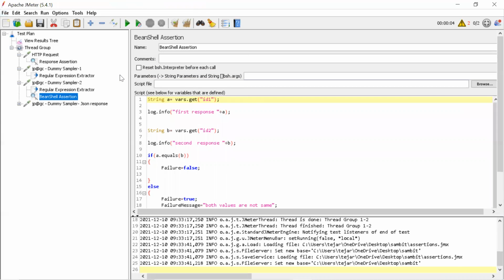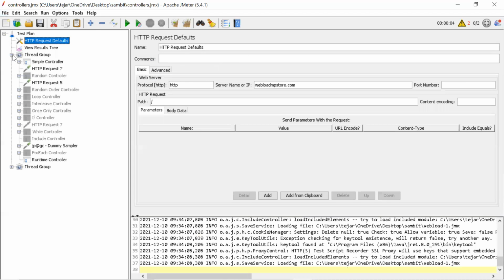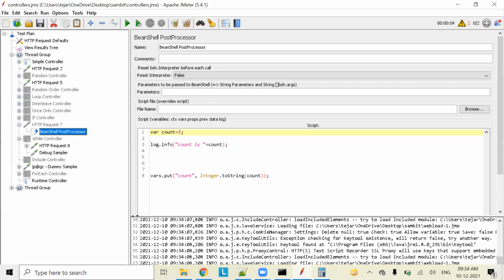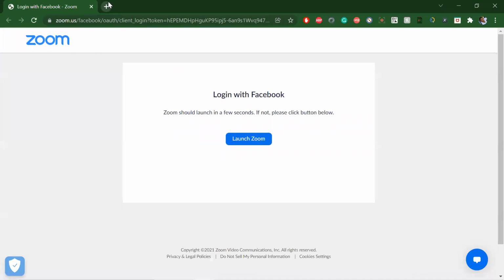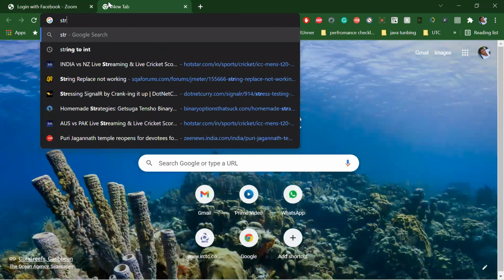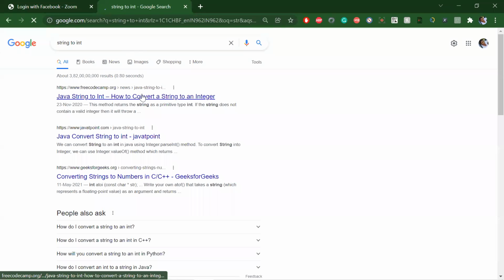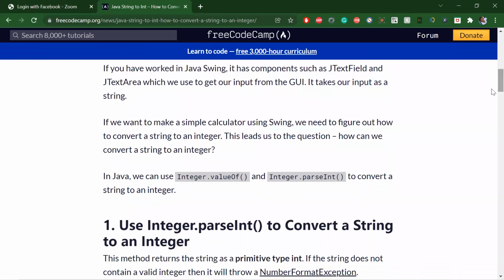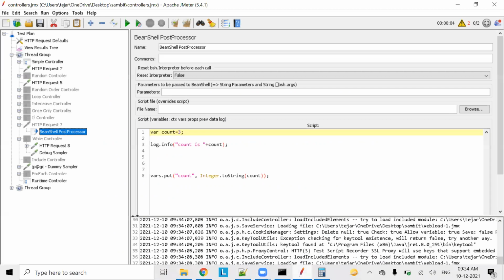In the controllers. Oh, Integer dot. Okay, we wrote the wrong function. String to integer, right? Oh, capital P. I wrote small p. Capital P.